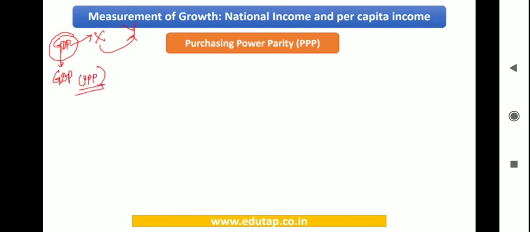Okay, to do so, I'm going to select a set of goods. This is how it is done. So for all the same goods, I'm going to see how much it is going to value in country X and how much it is going to value in country Y. And then I'm going to compare these rates and then find out the purchasing power of the currencies.